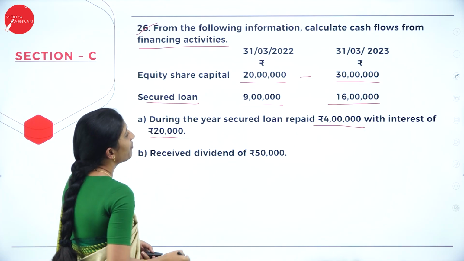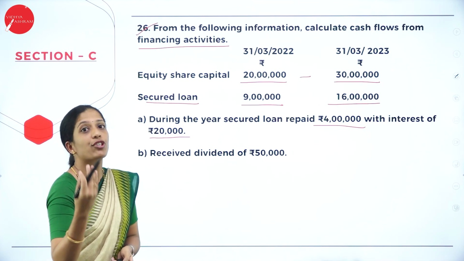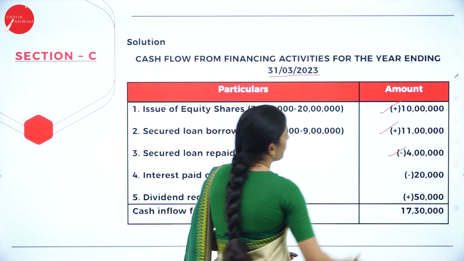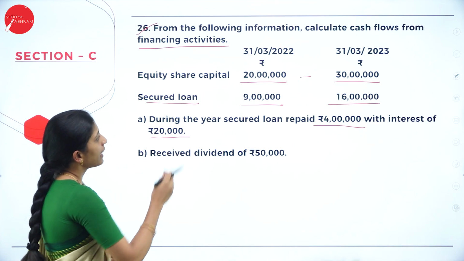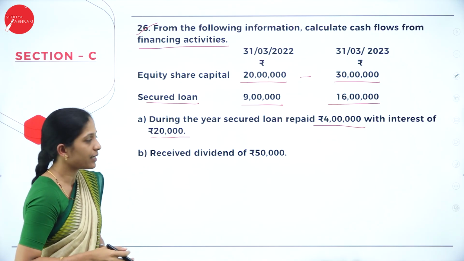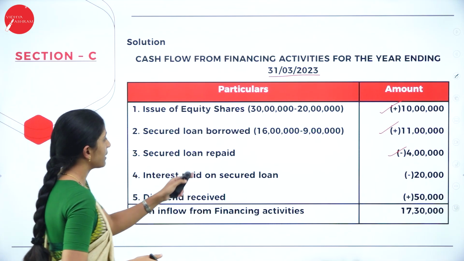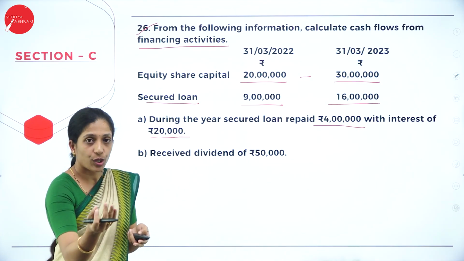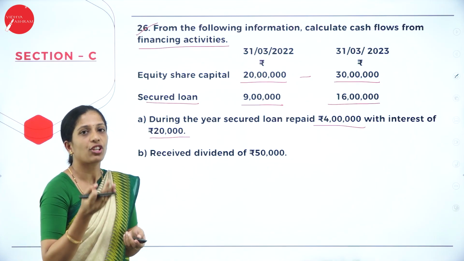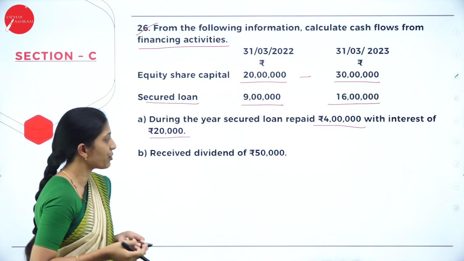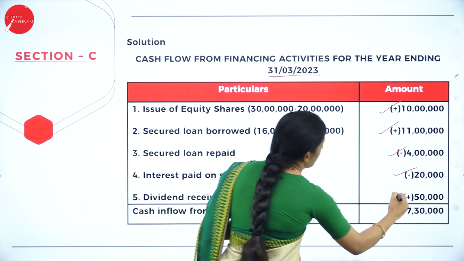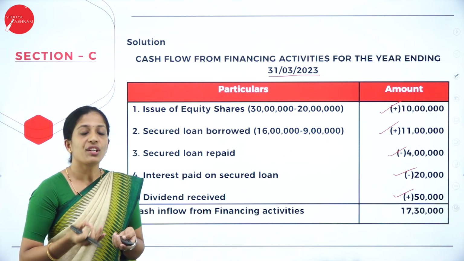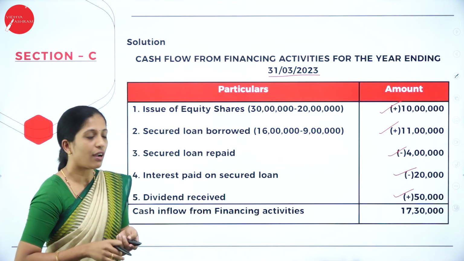Next, we have repaid the loan, which means cash outflow. So we have to minus. So secured loan repaid minus 4 lakh. Next, with interest of rupees 20,000. So we have paid interest also. Interest paid on secured loan minus 20,000. Received dividend. So when we receive, it is inflow. Cash increases, correct? That is 50,000. So received dividend plus 50,000. So this is how you have to record. So when there is inflow, you have to add. When there is outflow, you have to minus.